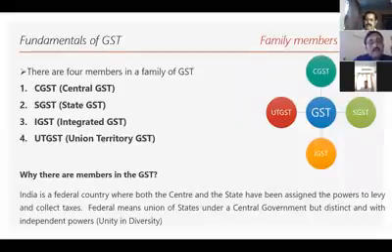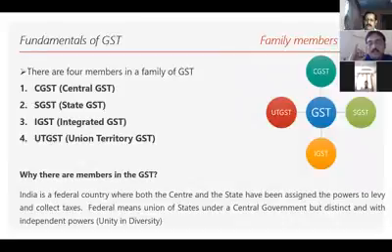Central GST, CGST, is one family member. State GST is another family member. Integrated GST, IGST, is the third family member. Union Territory GST, UTGST, is the 4th family member. So there are 4 family members in GST. You have to take GST as your own family. Now tell me, why do you want 4 family members in GST? Why can't it be one?